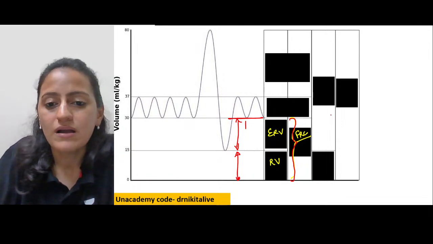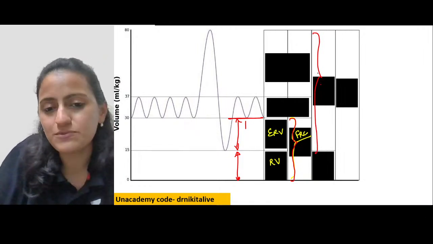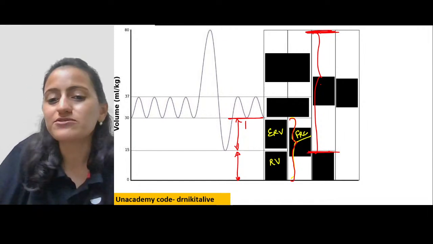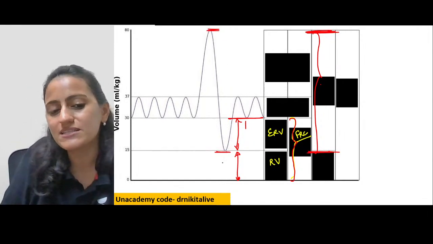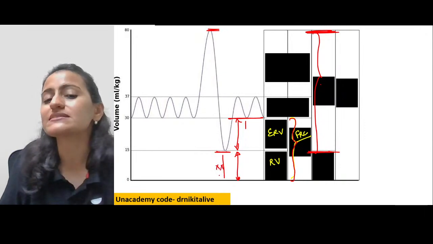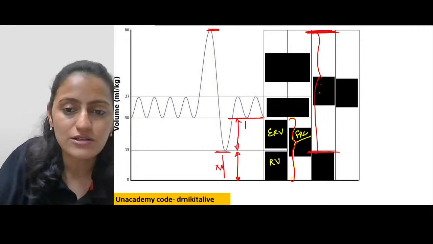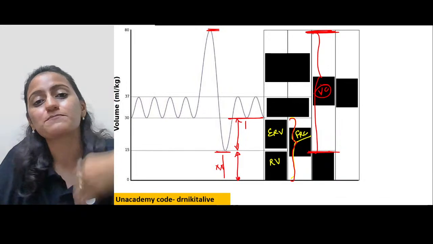Next one, what do you think this is? From here to here, what are you seeing? Everything is included from this part to this part, except the residual volume. Residual excluded, that is the vital capacity. It is the part which is participating in the exchange.